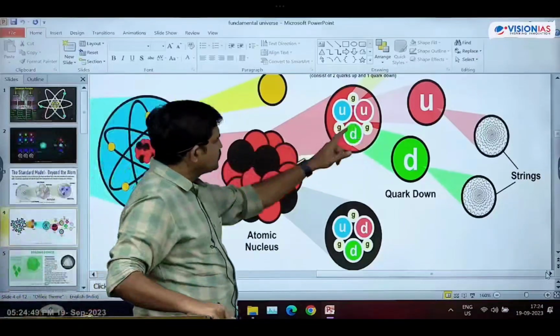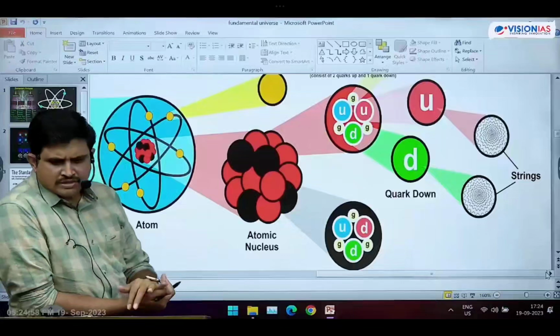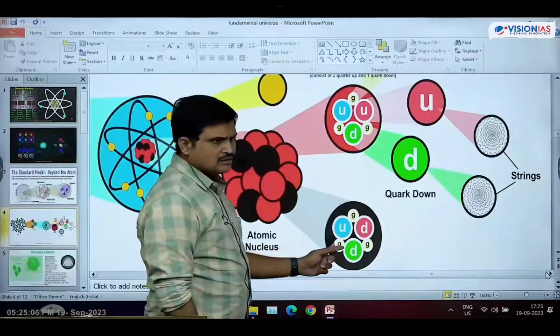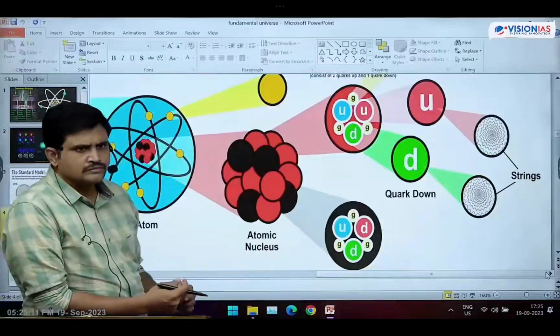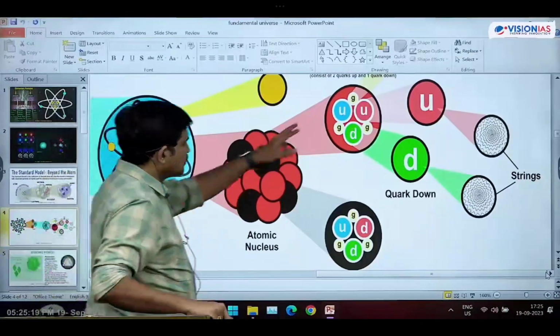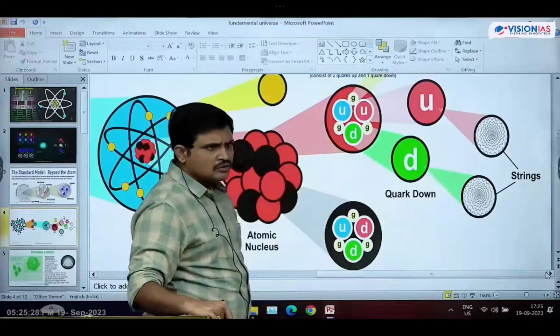And two up quarks and one down quark result in formation of what? Protons. Two up quarks and one down quark result in formation of protons. This is a proton and this is a neutron. What is G? Gluons.